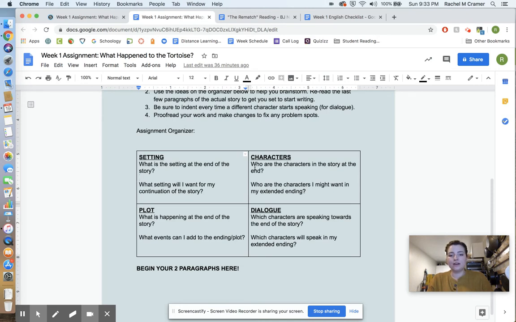Characters. Who are the characters in the story at the end? So what's happening at the end? Who are the characters I might want in my extended ending? Remember that this is primarily about the tortoise, right? I really want you to be writing for me about what happens to the tortoise.